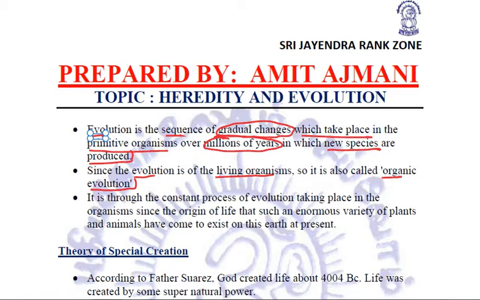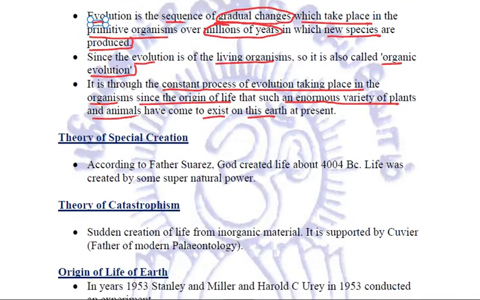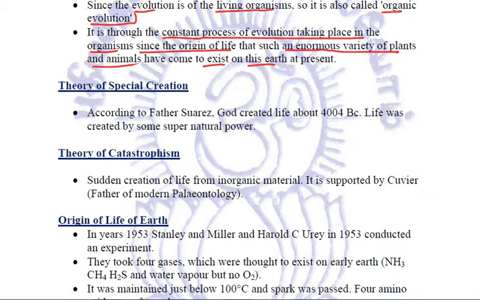And it is because of this slow, steady, gradual, constant process of evolution taking place in the organisms since the origin of life that today we have an enormous variety of plants and animals that exist on the earth at present. Right? Now, there have been various theories given for evolution, the start of life, so many things.